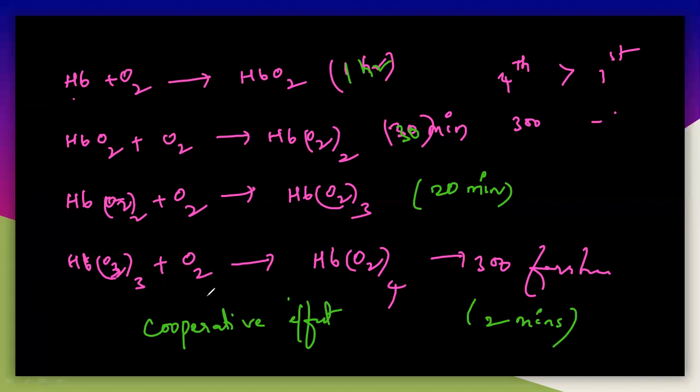The rate of the reaction is 3 times faster than the first one here, that is the hemoglobin part. So hemoglobin can bind with the oxygen and it forms HbO2. It can bind with 4 oxygen molecules, and the fourth oxygen will bind very easily compared with the first one. So let us see again the tissues and the lungs.